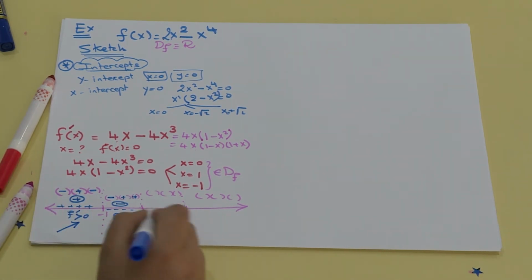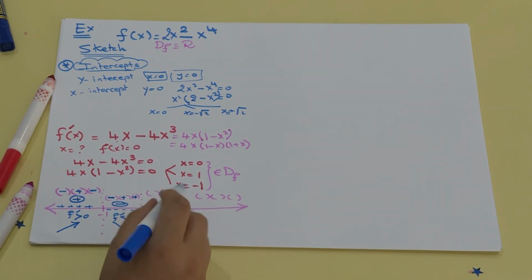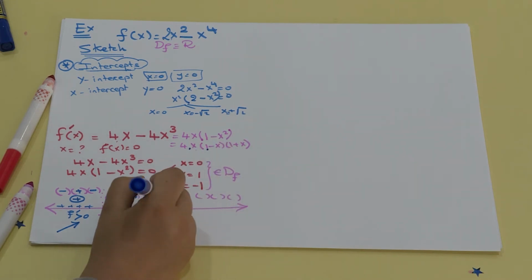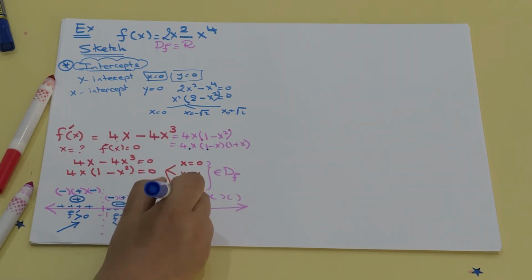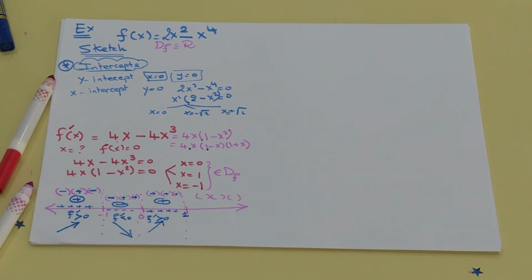Now, in the interval from 0 to 1, take half. Half is positive. 1 minus half is positive. 1 plus half is positive. Again, positive, positive, positive. So the first derivative is positive on this part. So the function is increasing because f prime is greater than 0.